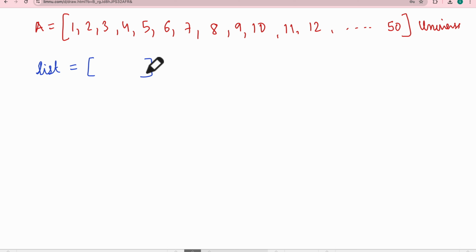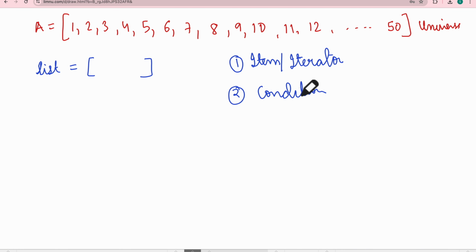So to create a list comprehension, what do you need? First of all, you need an item, or iterator, that you need to add to this list. Second, you need a condition.